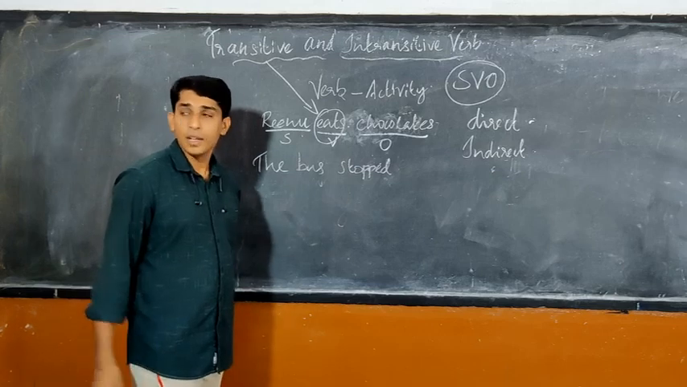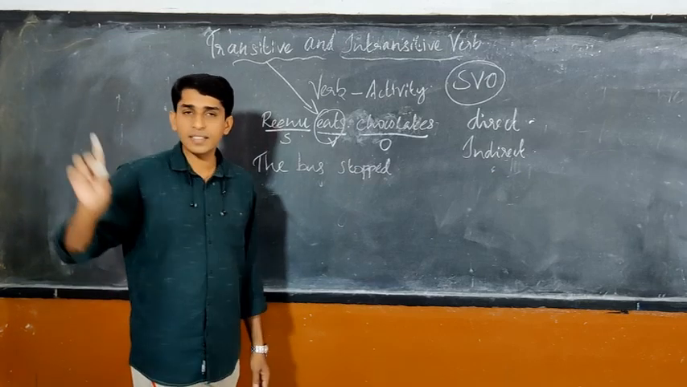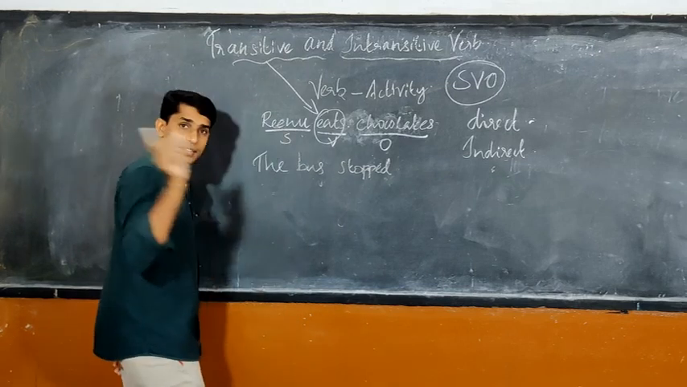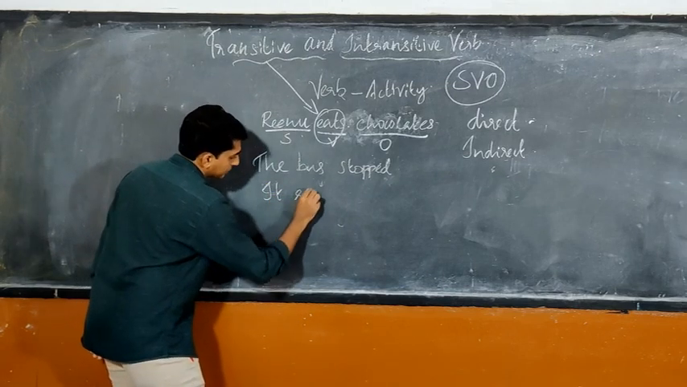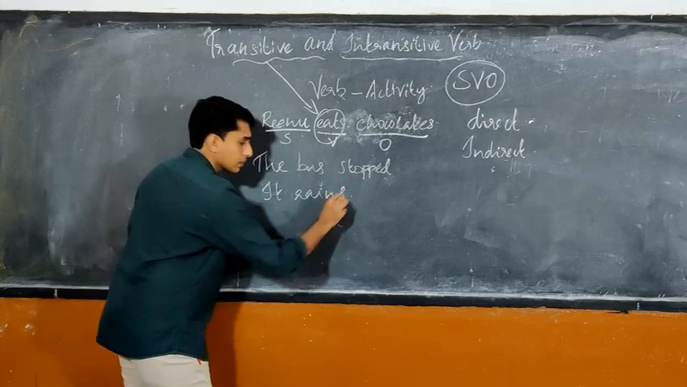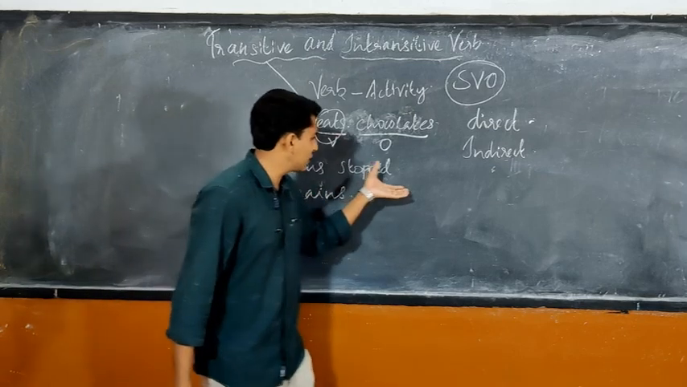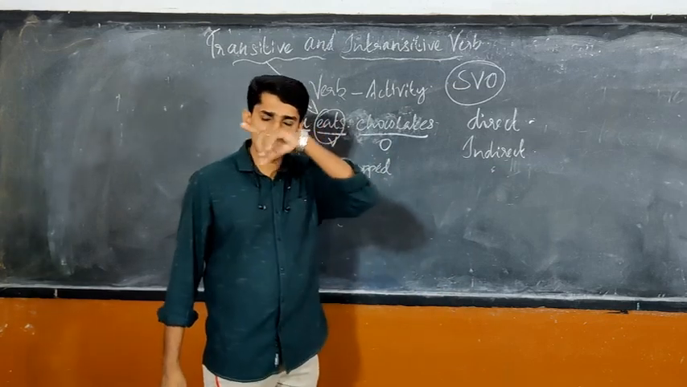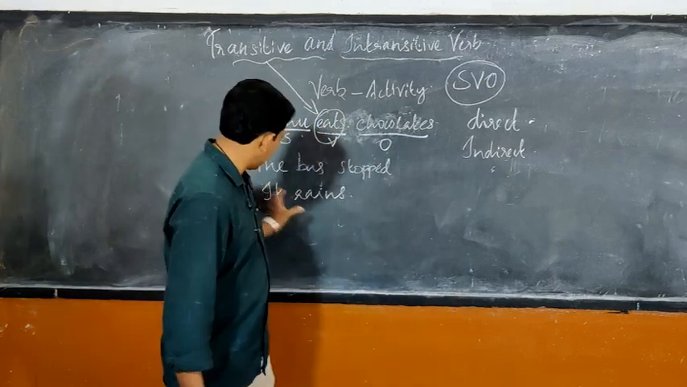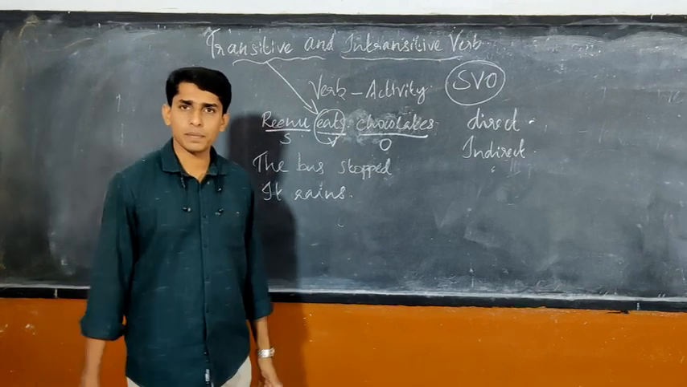The bus stopped. This is rainy season, and it is raining outside. Then we write: it rains. Is there something necessary? Is an object necessary to complete the meaning? No. This is complete. It rains.